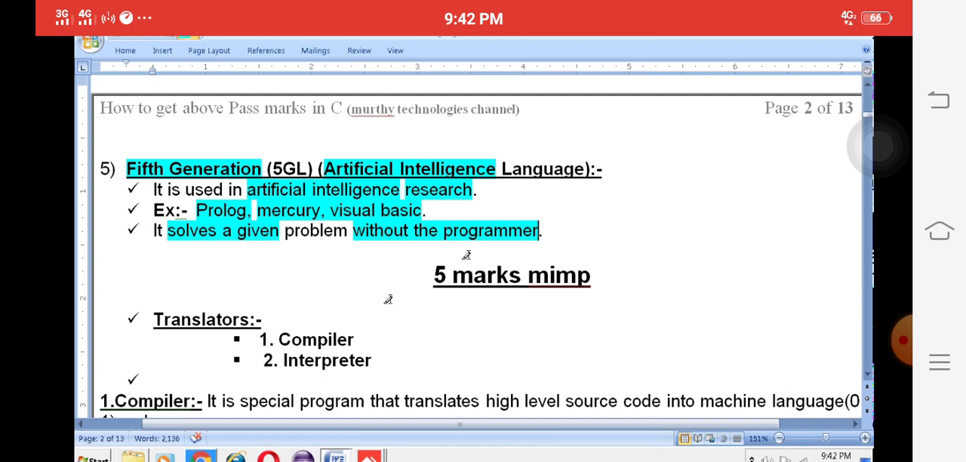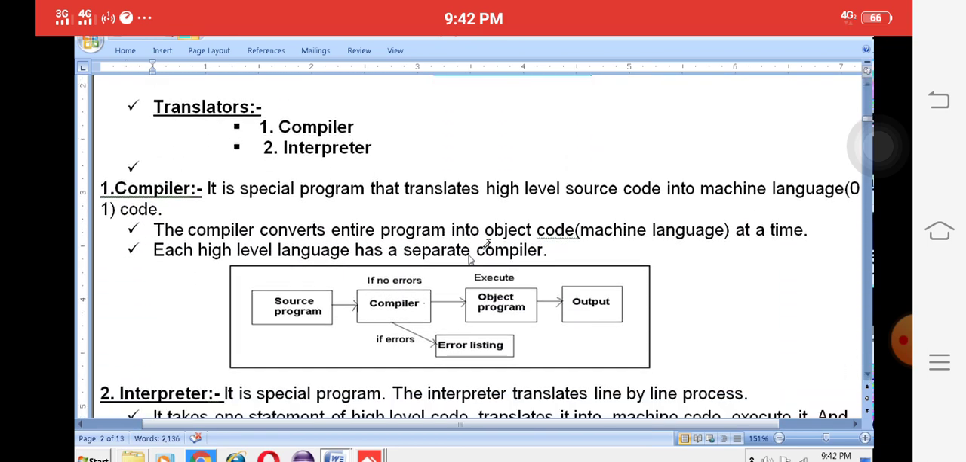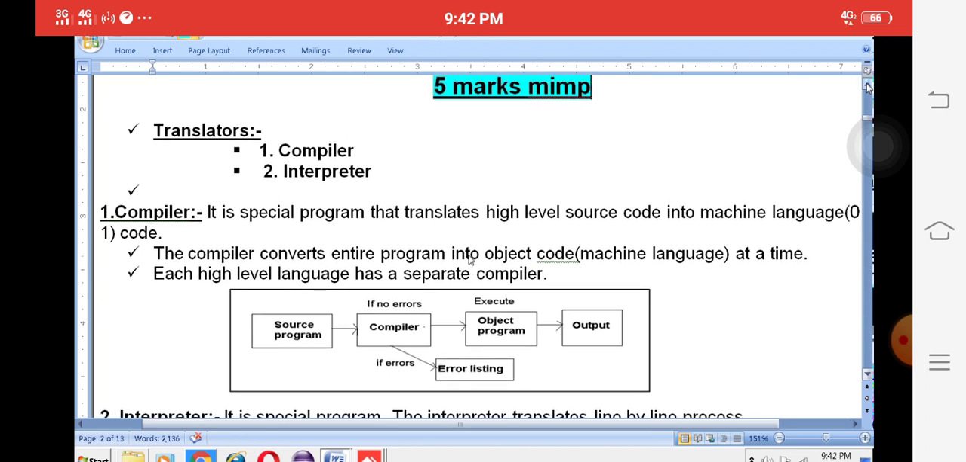We must prepare. Next, what are the important 5 marks questions? What is a translator and what is a compiler? Translators mean converters. It converts one language to another language. Here the compiler is very important. A compiler is a translator. It is a special program.